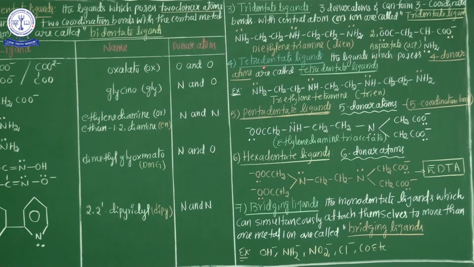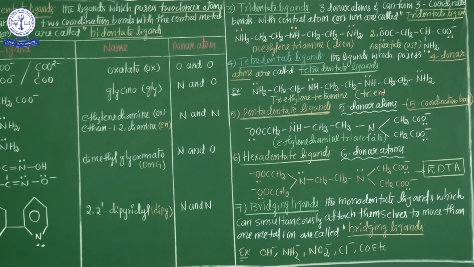The best example of tetradentate ligands is triethylene tetramine. Diethylene triamine is a dien, a tridentate ligand; from the tetradentate point of view, triethylene tetramine is commonly known as trien. Its structure is NH2 CH2 CH2 NH, CH2 CH2 NH, CH2 CH2 NH2. In triethylene tetramine, the nitrogen atoms are the donor atoms.